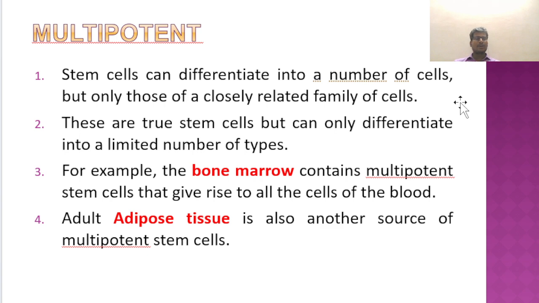All these are derivatives of bone marrow derived or mesoderm derived cells. These are true stem cells but can only differentiate into a limited number of types, not like embryonic derived cells. For example, bone marrow contains multipotent stem cells that give rise to all cells of blood. Likewise, adipose tissue is another source of multipotent stem cells.